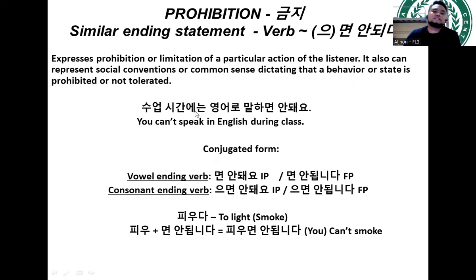And then we have this location particle. So again, it is very important to attach this location particle if you have a location. At the same time, you can also use this with time. And then the topic particle noon, indicating that this one here is our topic in the sentence. And then yongo, which means English, and then we have this another particle ro.